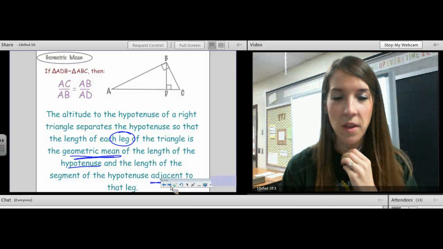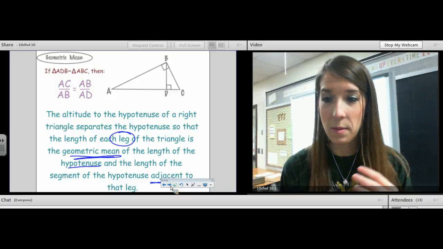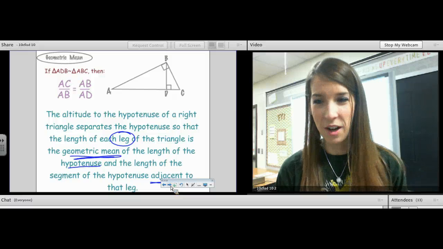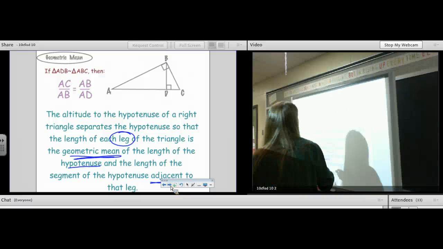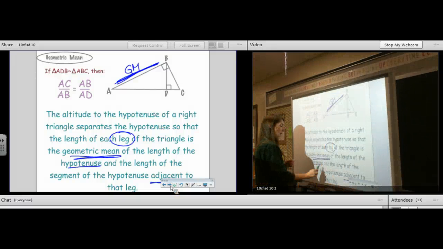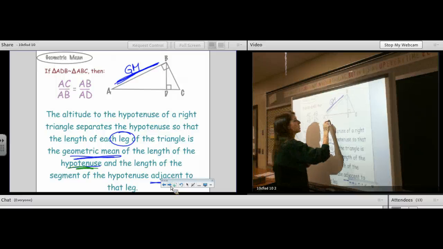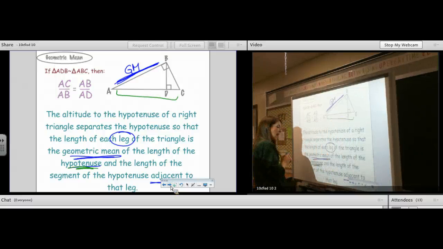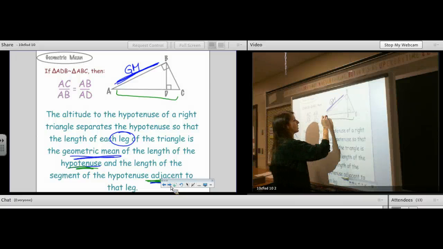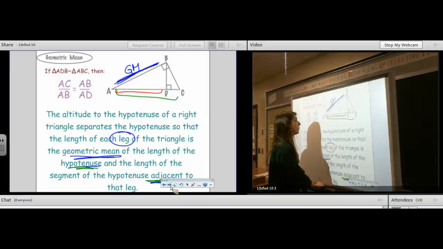Okay. Whoa, that's a lot of words. Let me break that down for you. That's actually one sentence, it's not a paragraph. What that is saying is that the leg is the geometric mean of the hypotenuse and the segment adjacent to the leg.